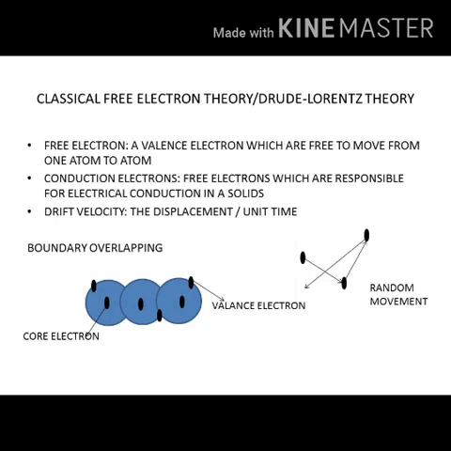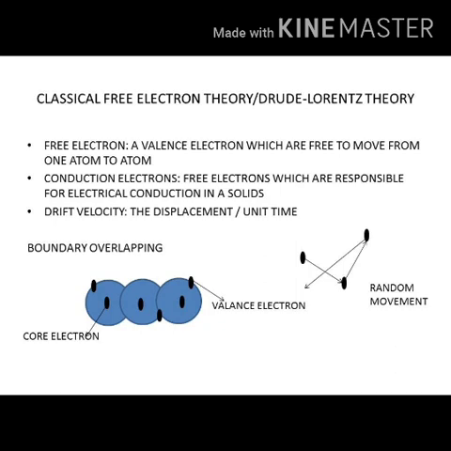These free electrons do not belong to any particular atom; instead, they belong to the whole body. They show bulk properties like electrical conductivity as well as thermal properties. The free electrons which are responsible for electrical conduction are called conduction electrons. In a metal, though the electrons are moving freely, we are not able to measure a current, because these electrons move in a random manner, due to collisions between the electrons and the lattice ions.